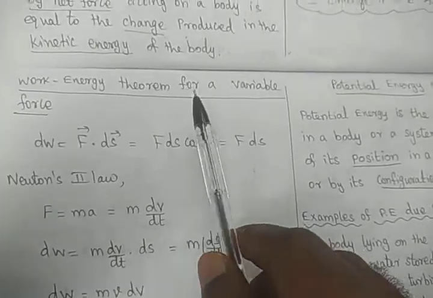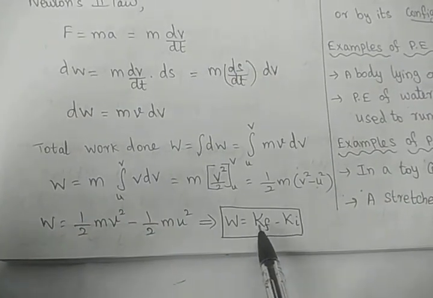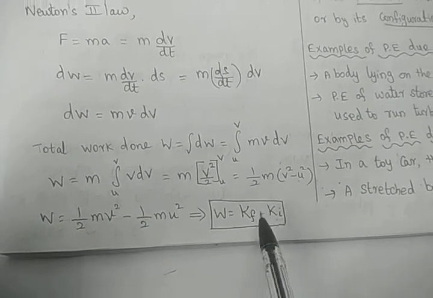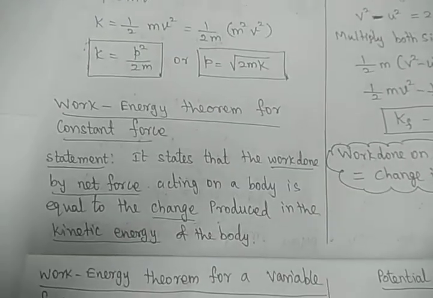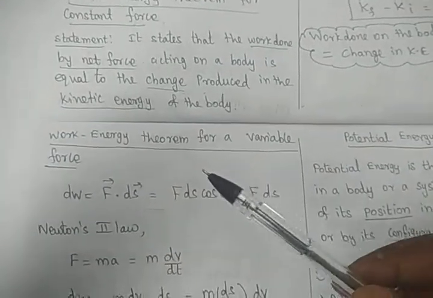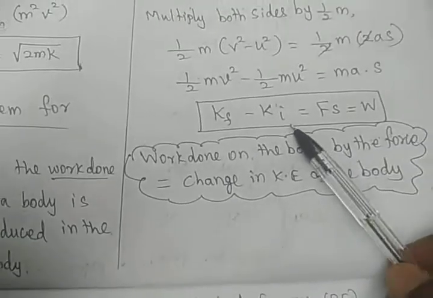Similarly, for the same variable force, we get work done is equal to final kinetic energy minus initial kinetic energy. We can prove the work energy theorem for both the constant force as well as the variable force with the same derivation.